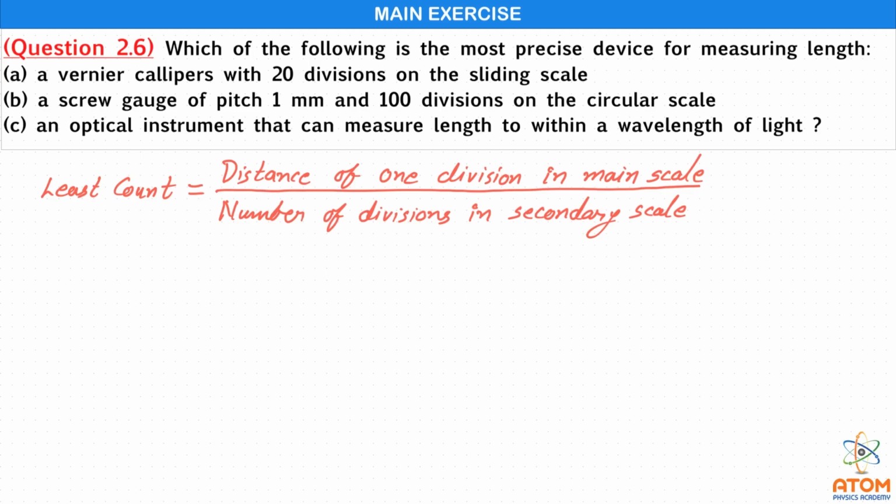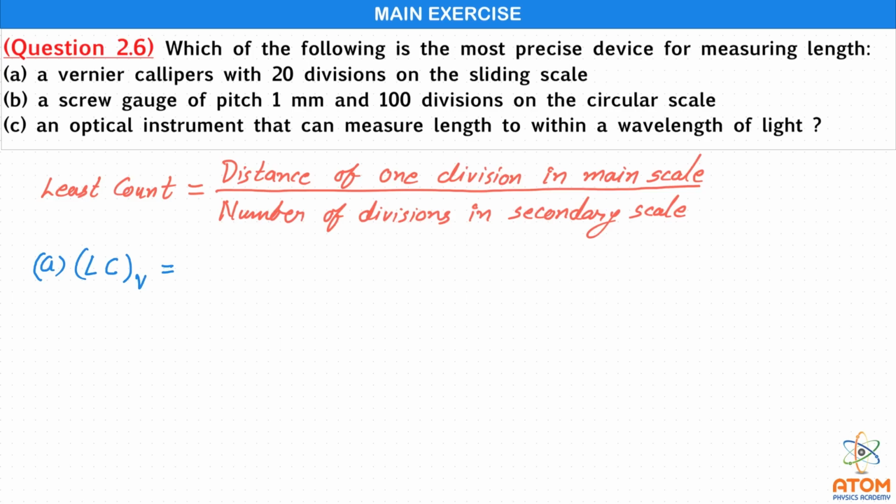So in our first question, let us say A, here there is vernier calipers. So for A, let us say the least count, and here I will put vernier calipers V. Least count of vernier calipers will be the distance of one division.